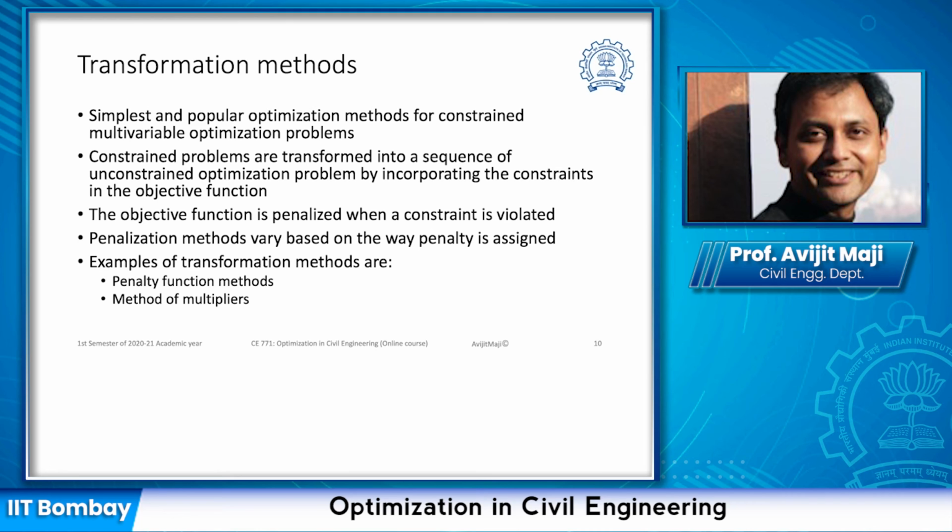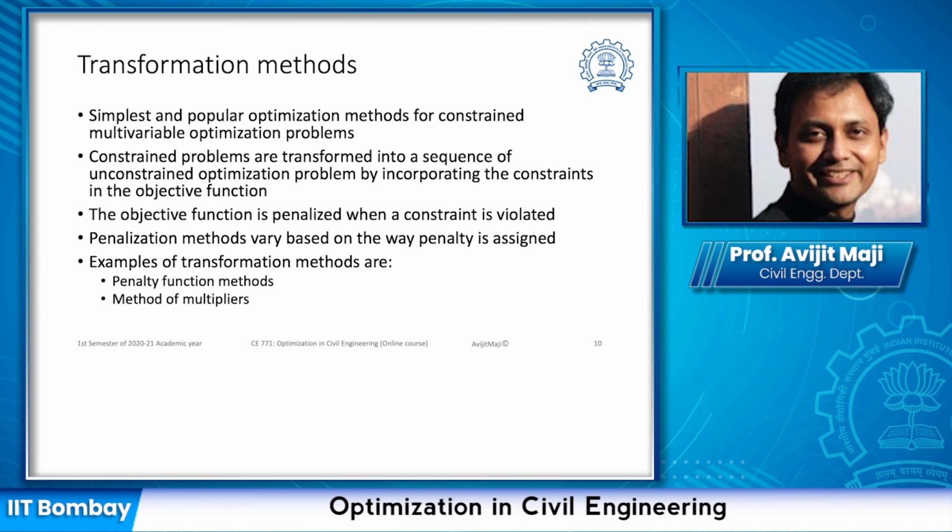If you recall the Lagrange multiplier method, we used to combine or consolidate the constraints into the objective function and make it an unconstrained optimization problem. In this method also we take a similar approach and make the constrained optimization problem into an unconstrained optimization problem. And in this unconstrained optimization problem, the objective function is penalized whenever a particular solution violates the constraint set.